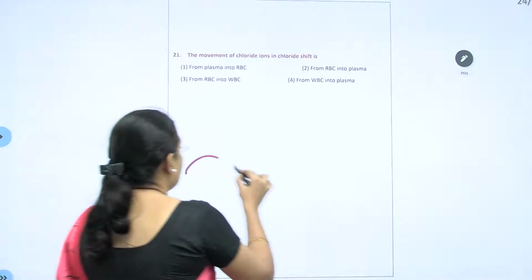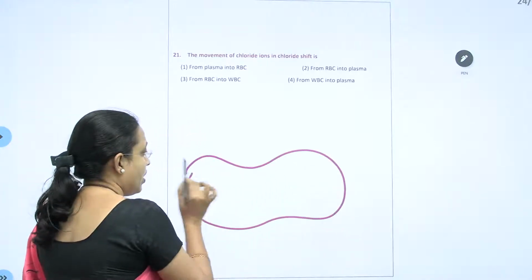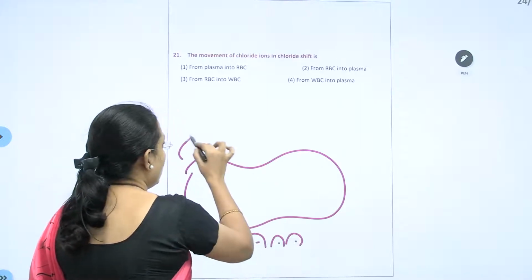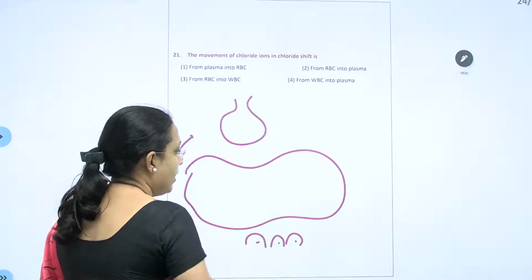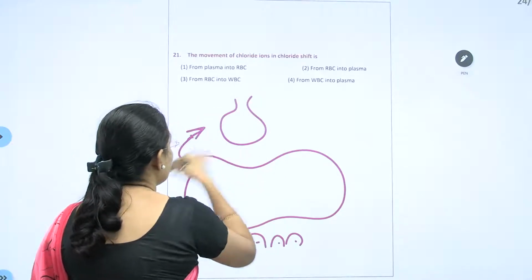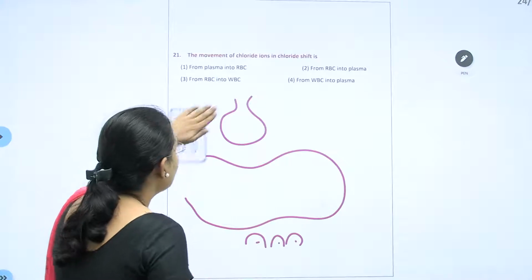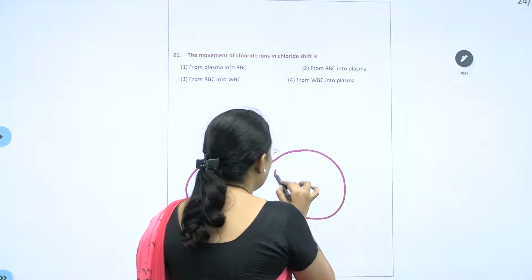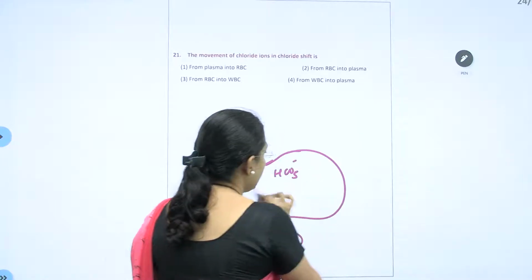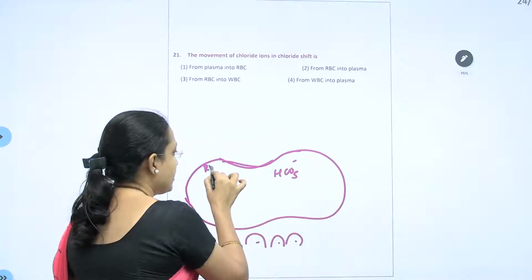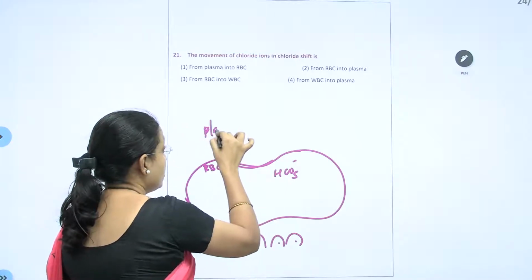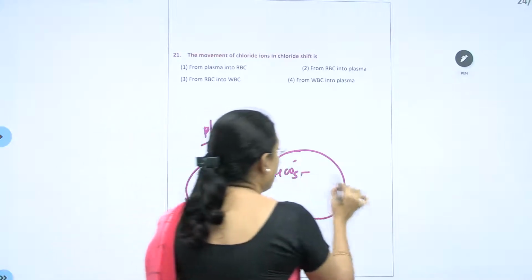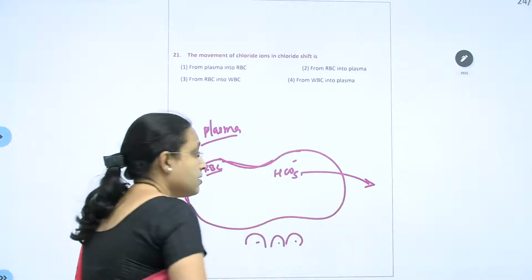See what I told is, as this RBC moves from tissue to the alveolar side, bicarbonate ions which are there inside the RBC move from the RBC to the extracellular plasma.